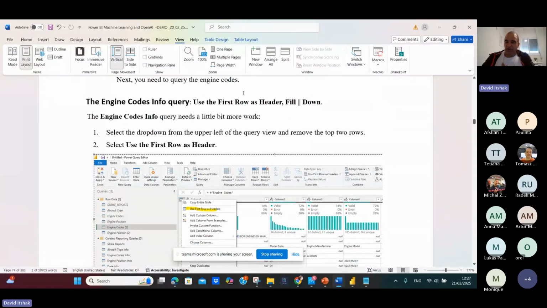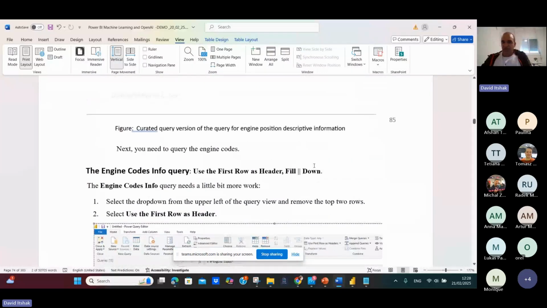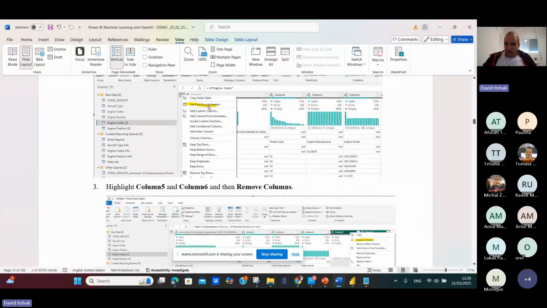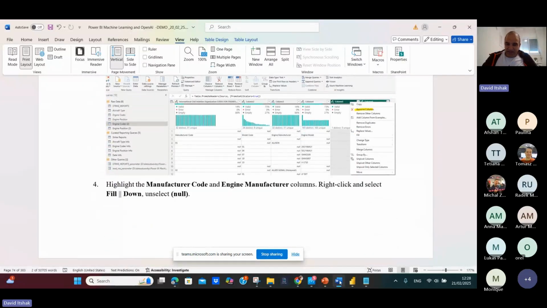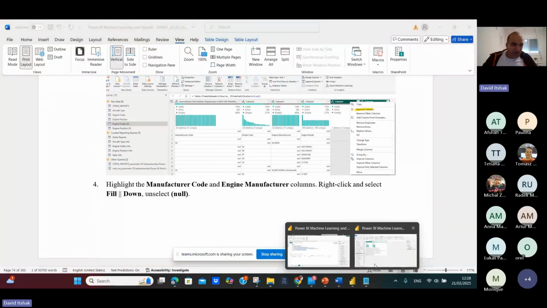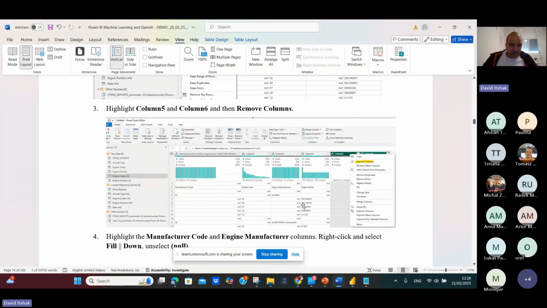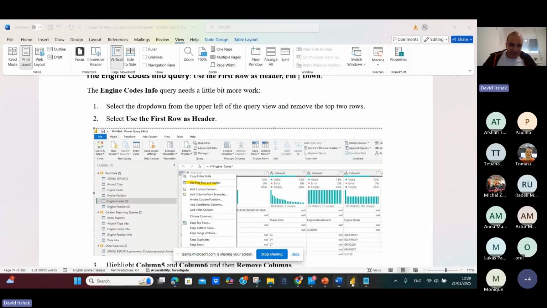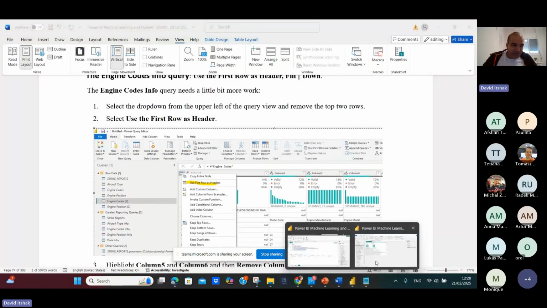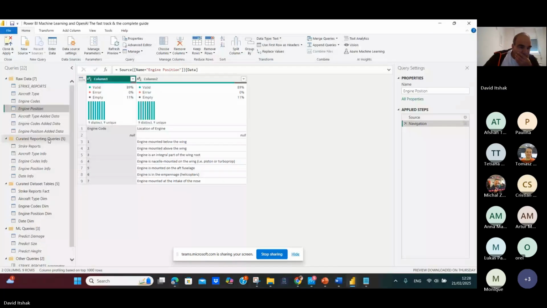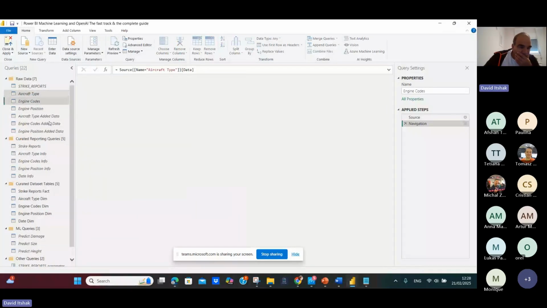It's the same for the engine code info query. Use the first row as header. By the way, you use the option fill down. Why? Because in the Excel, if you go to the Excel, not all the fields are filled. So if you go here, engine position, sorry, engine class, engine code, type.